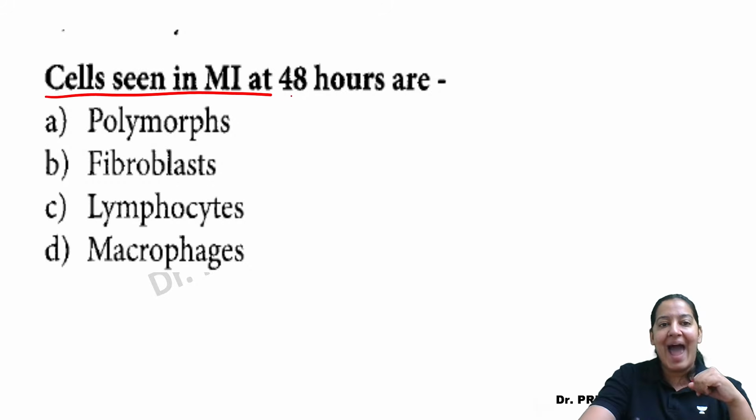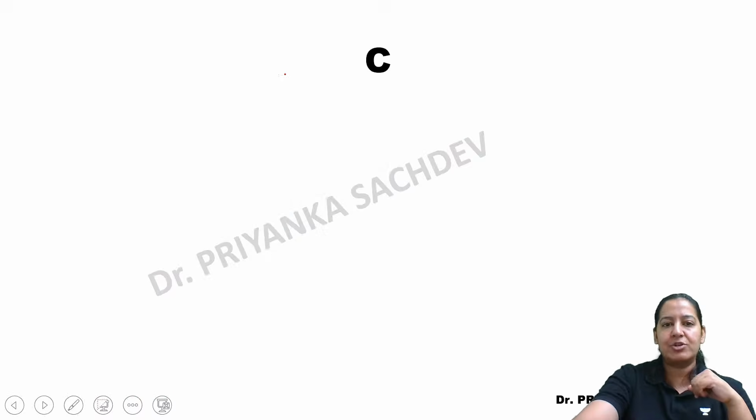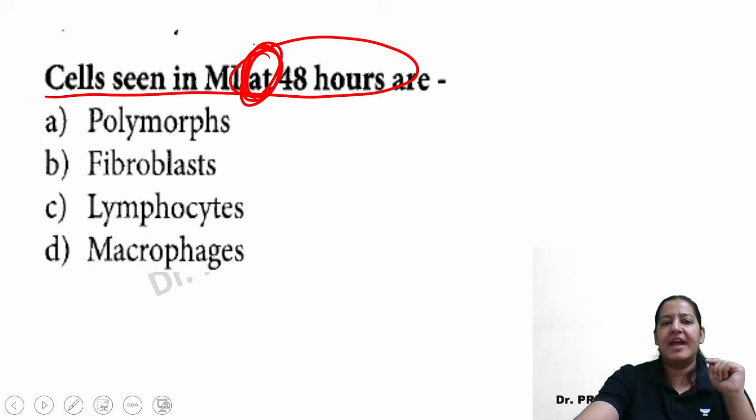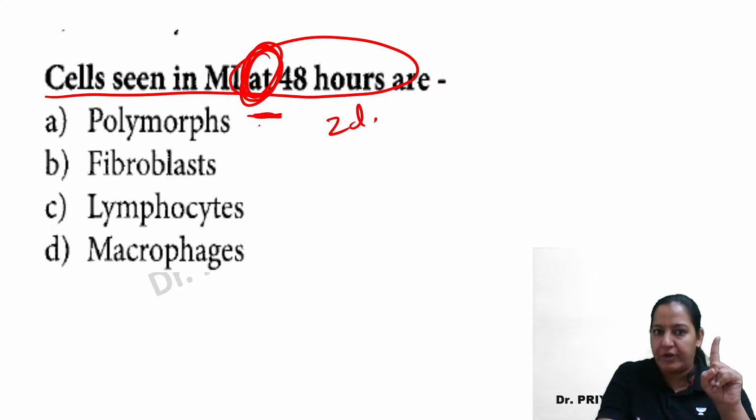So cells seen at. I'm saying at, not after. The word here is at. In the last question, the word was after. After 72 hours. Here I am saying at 48 hours. 48 hours means 2 days. 2 days पे कौन से सेल होते हैं? Not before, not after. I'm asking at 48 hours.